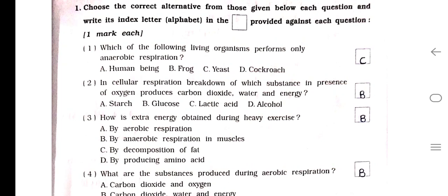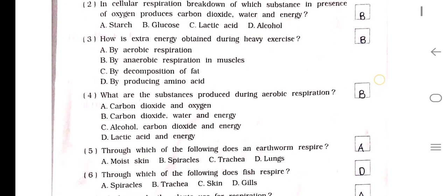Glucose. How is extra energy obtained during heavy exercise? A. By aerobic respiration. B. By anaerobic respiration in muscles. C. By decomposition of fat. D. By producing amino acid. So our answer is B. By anaerobic respiration in muscles.